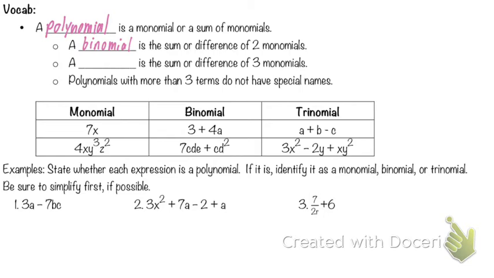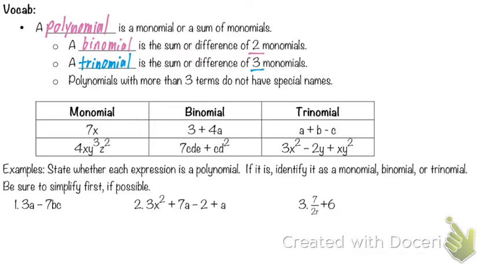what does the prefix bi mean? 2, like bicycle, okay? It's a sum or difference of 2 monomials. Does that make sense, that a binomial would deal with 2? Okay. And what do we think is going to be the sum or difference of 3? Trinomial. Just like tricycle. Okay, we're going to have that prefix tri.